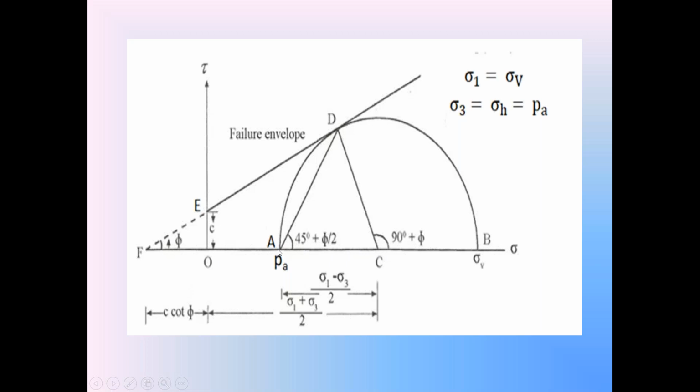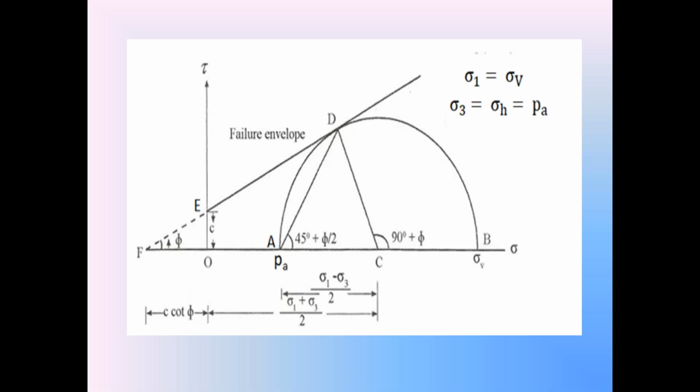What is this length OA? Sigma 3. What is the length AC? (Sigma 1 minus sigma 3) by 2. So the length OC in the diagram is equal to OA plus AC. Therefore, OC is equal to sigma 3 plus (sigma 1 minus sigma 3) by 2. Simplify that. The length OC is equal to (sigma 1 plus sigma 3) by 2.